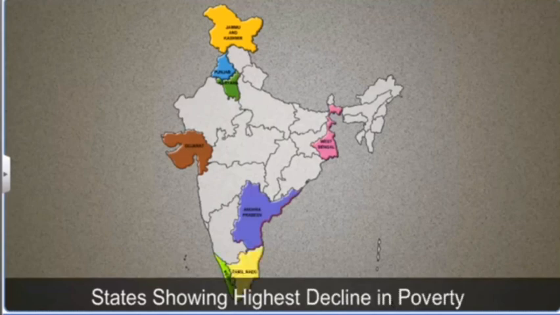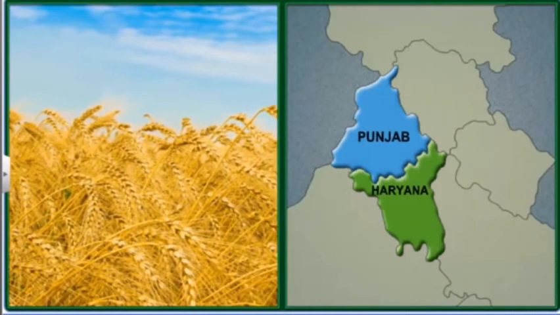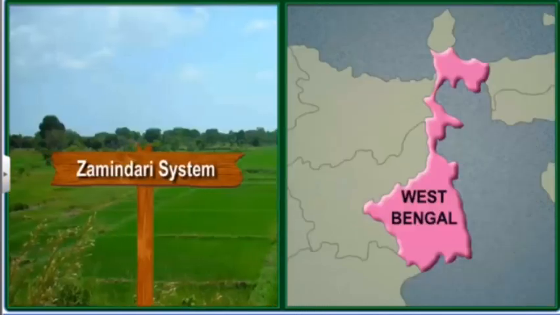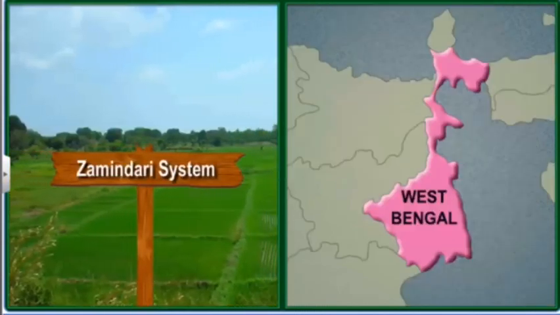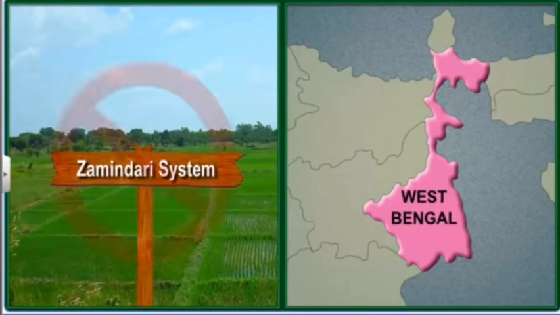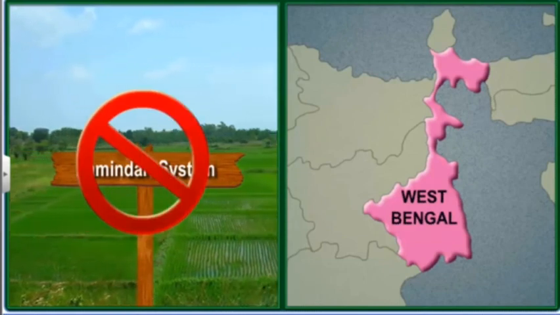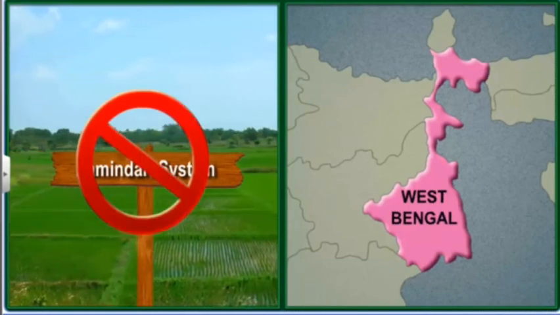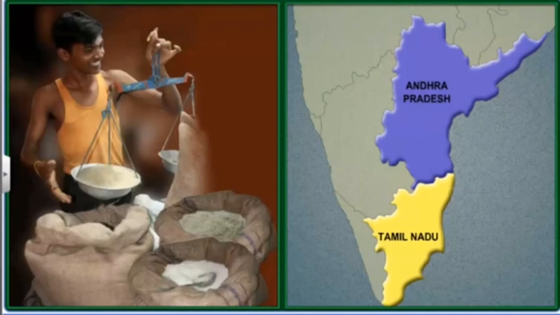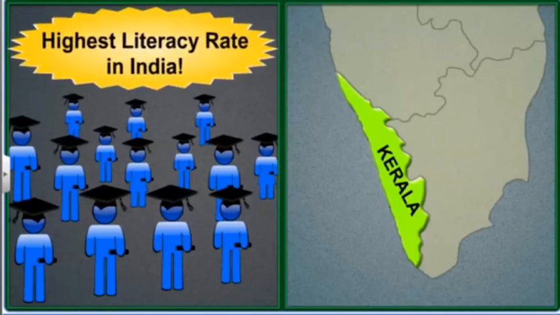The decline in poverty in Punjab and Haryana was driven by the high agricultural growth rate after the Green Revolution in India. In West Bengal, the decline in poverty is associated with the land reform that aimed to improve the condition of small farmers and agricultural workers. In the states of Andhra Pradesh and Tamil Nadu, a well-implemented public distribution system of food grains is a likely cause of the decline in poverty.